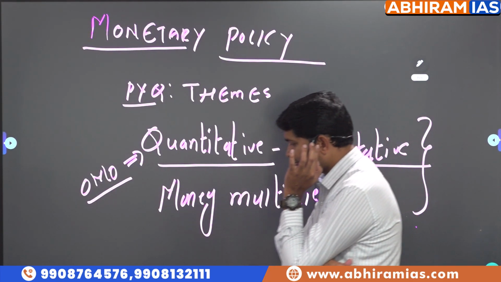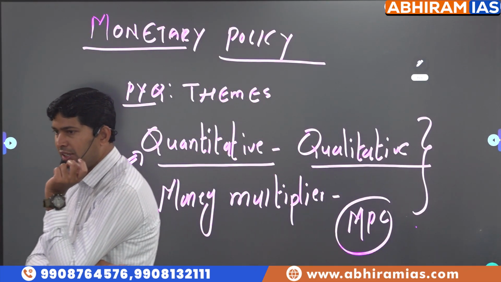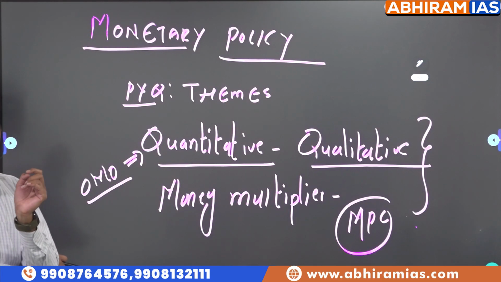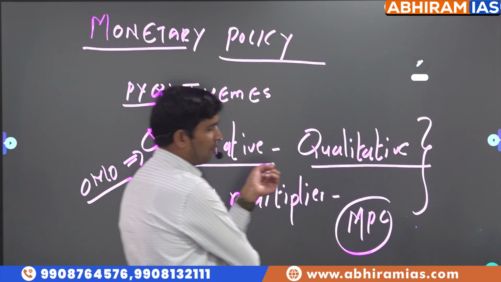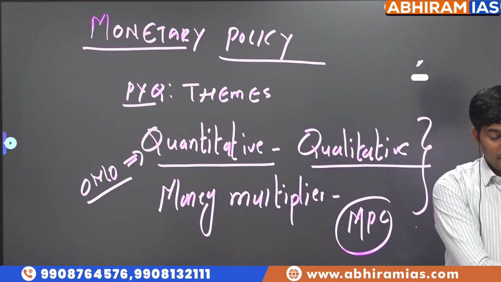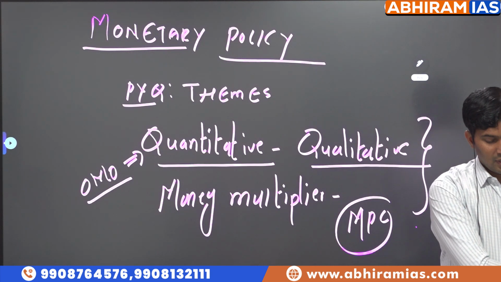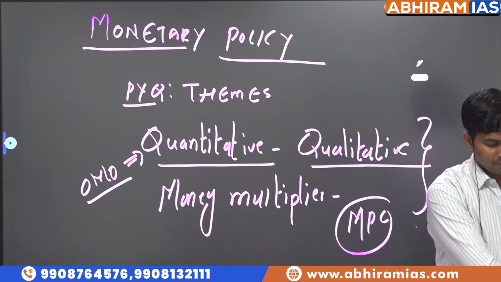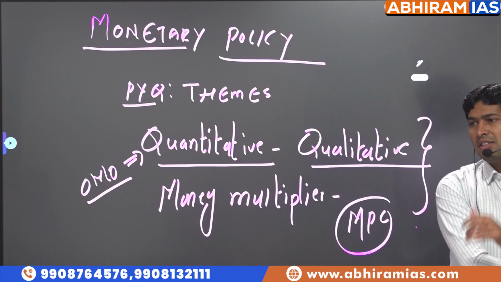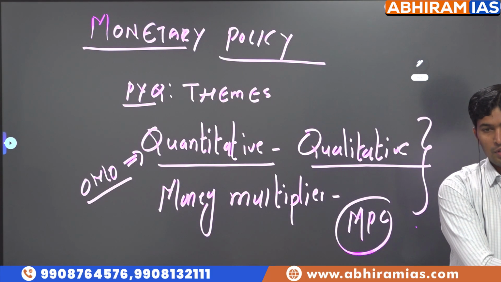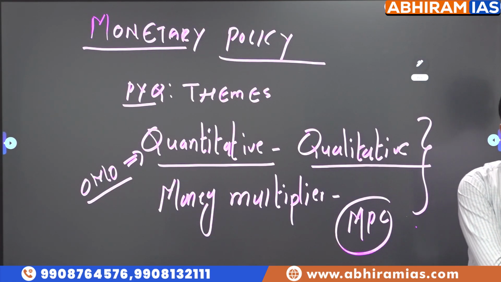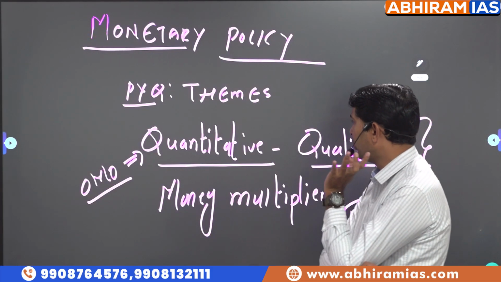So there is a new tool called SDF, Standing Deposit Facility. So again, if you are following the UPSC geoscientist exam, RBI UPSC is indicating a new trend. In asking economy questions, the new trend is giving numbers and asking you to find out. Earlier they used to simply ask what is CRR, what is SLR. Now they'll give the number and you have to find out what actually is the CRR. So if the concept is clear, you will be able to answer.